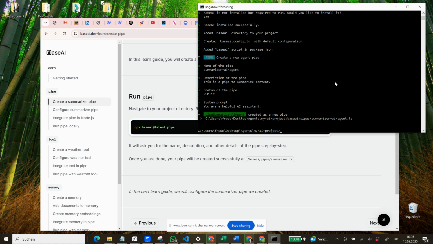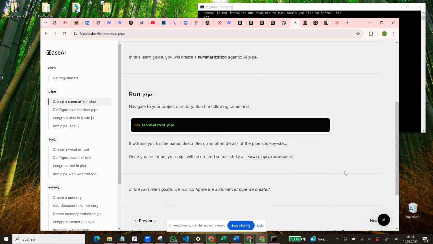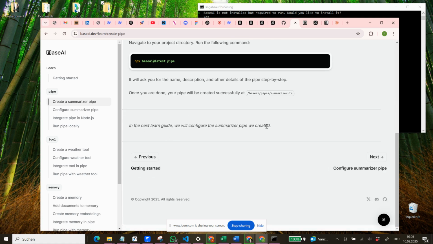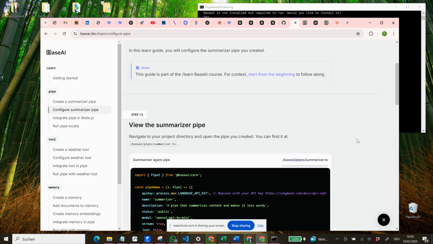Summarizer AI agent. So now we have agents, my AI project, Base AI pipe, Summarizer AI agent.ts. And now we see Base AI pipes, summarizer.ts. So maybe I should have just called it summarizer, but whatever. Now we have it as it is. So now in the next Learn guide, you will configure the summarizer pipe we created. So let's click next.